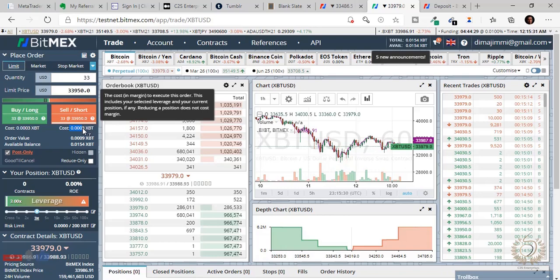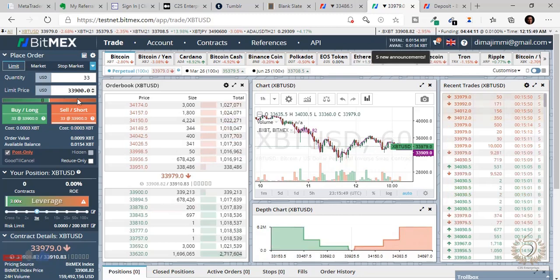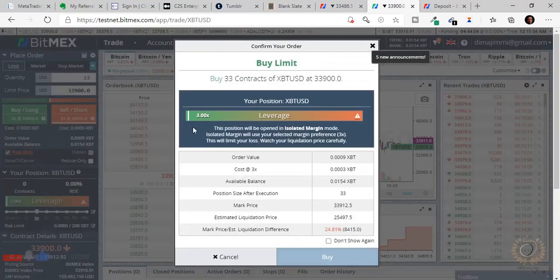And then let's say my liquidation price is okay. By the way, I'm using a limit order, and I'll choose my price. The market is currently at 33979. I'm going to choose something like 33900. Let's just say 33900. I'm buying, so I'll buy low, understand? I'll buy low, so 33900. So now everything is set. I click buy. The last check is checking my estimated liquidation price.